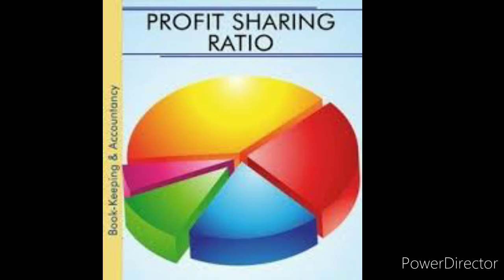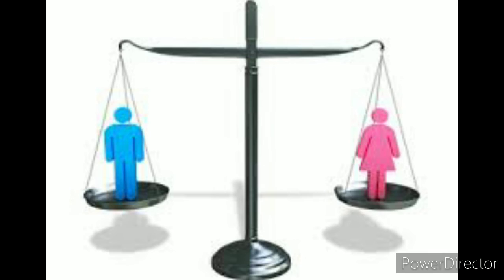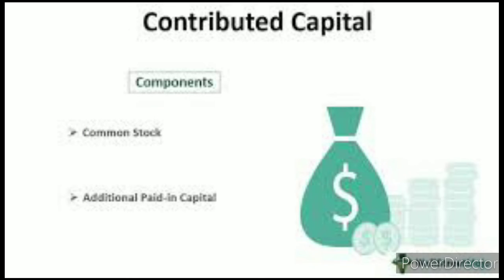Every partner has the right to share the profit and losses of the business equally or at the agreed ratio which is prescribed in the partnership deed. If there is no agreement, then the profit can be shared equally, or in the percentage in which they have contributed to the capital of the partnership firm.